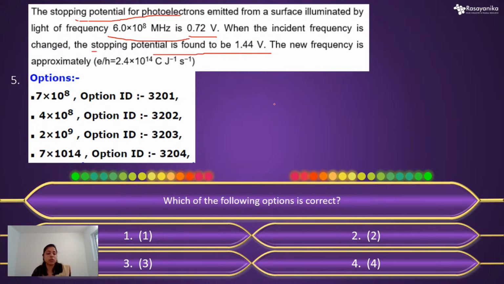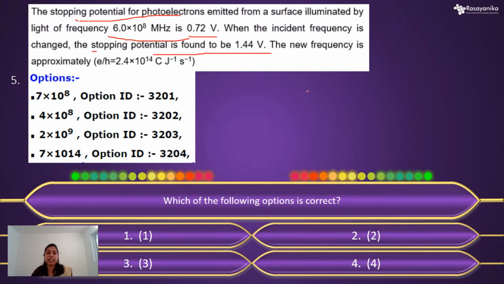This question was somewhat from electrochemistry, and we can say from your basic quantum chemistry, from the first chapter. So it was a pretty simple thing, not too hard actually. They have given the incident frequency, and also given the stopping potential in case 1, and they also told that in case 2, when the frequency is changed, it is converted to 1.44 volt. So what is the second frequency?